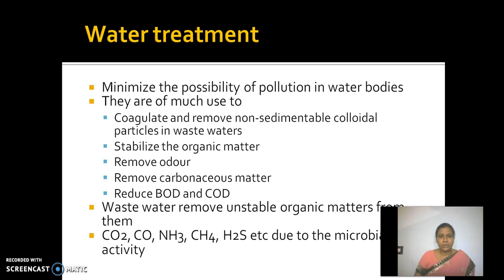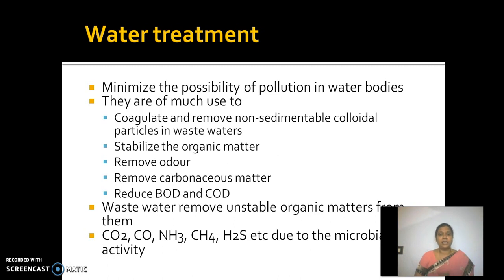They are of much use to coagulate and remove non-sedimentable colloidal particles in wastewater. For example, in primary wastewater treatment, we remove solid and sedimentable particles, but there are a lot of organic substances which are not sedimentable, which are colloidal particles, which will be removed through secondary water treatment.